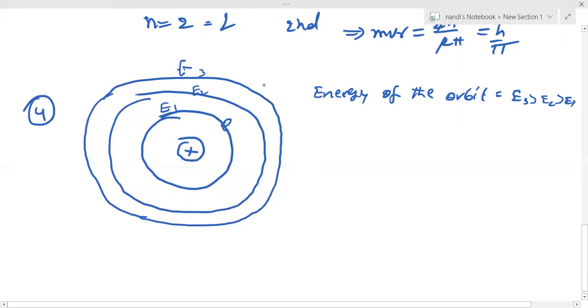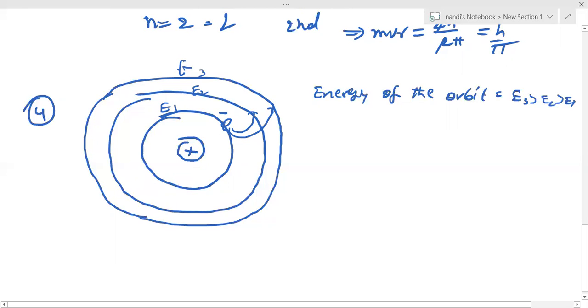Maybe in 10th standard people may have studied that hydrogen has one electron, so it has only one orbit. That is wrong. It has an infinite number of orbits, but the electron always prefers the first orbit because that is the stable state. Now the electron is here. If I supply some energy, the electron can jump into the second orbit or even higher, depending on how much you supply.